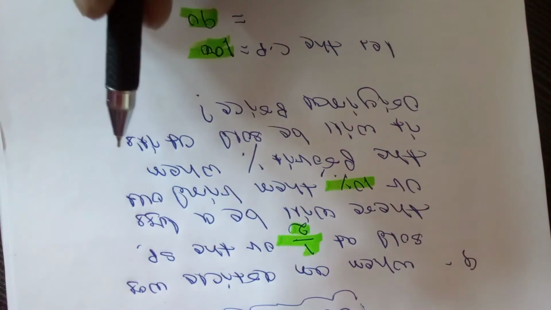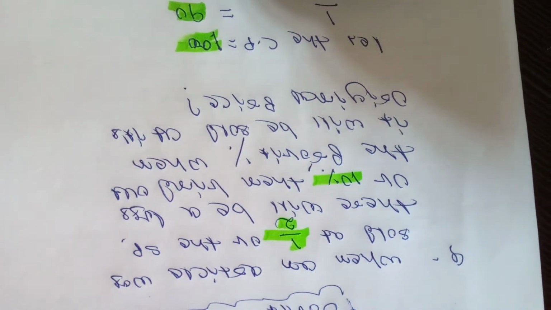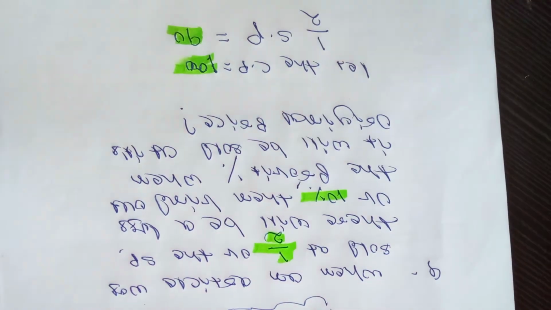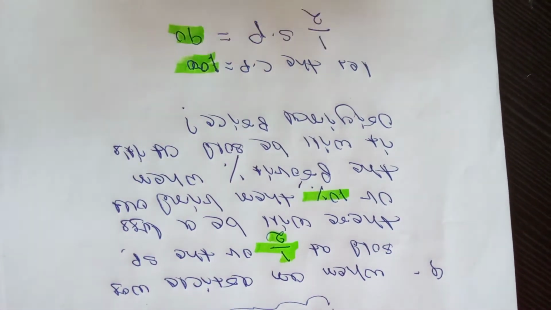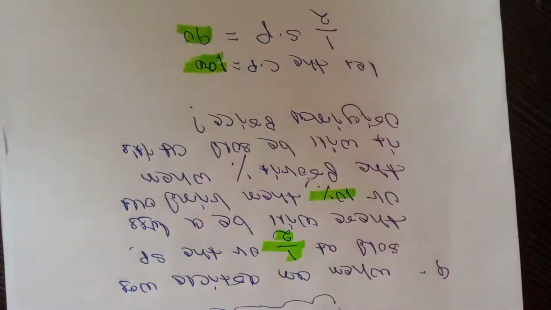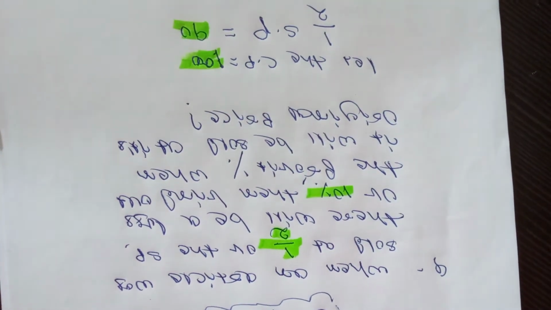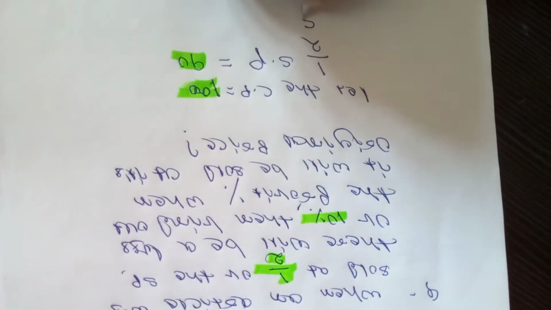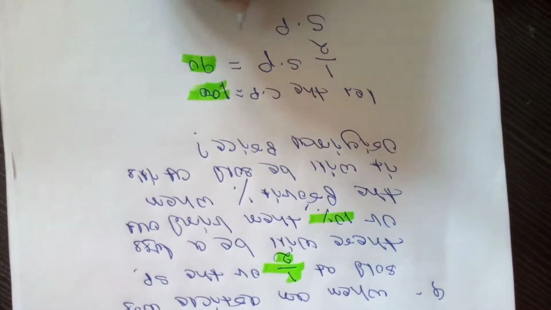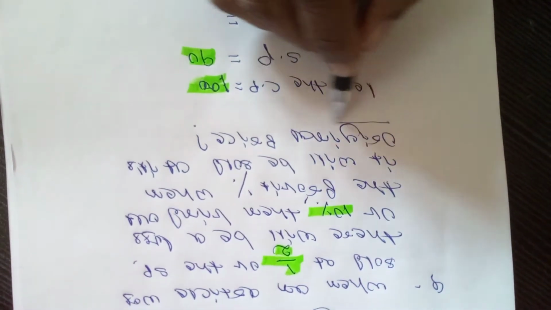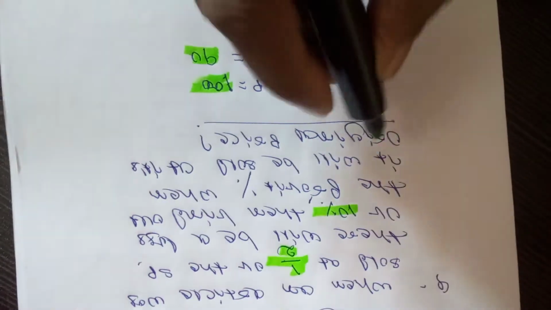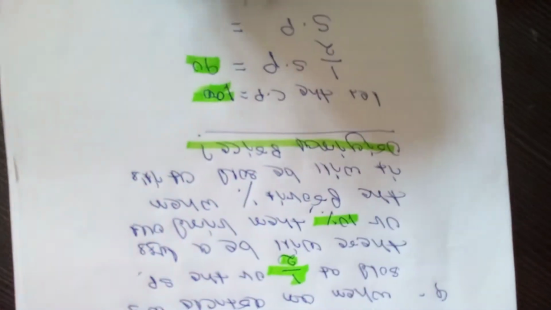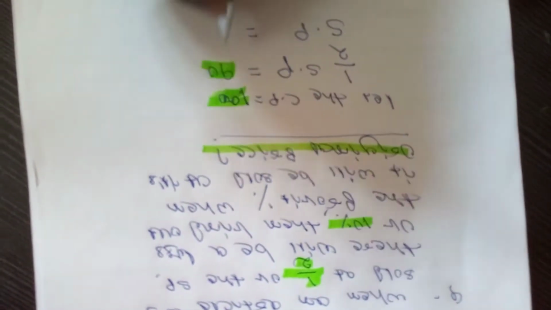So as per the question, half of the selling price is equal to 90, because it is the condition that when the article was sold at half of the selling price, there will be a loss of 10%. Half of the selling price is rupees 90, so the selling price, which is also the original price, is 180.